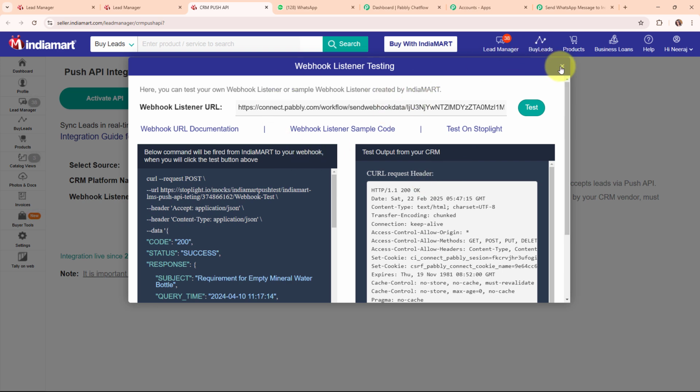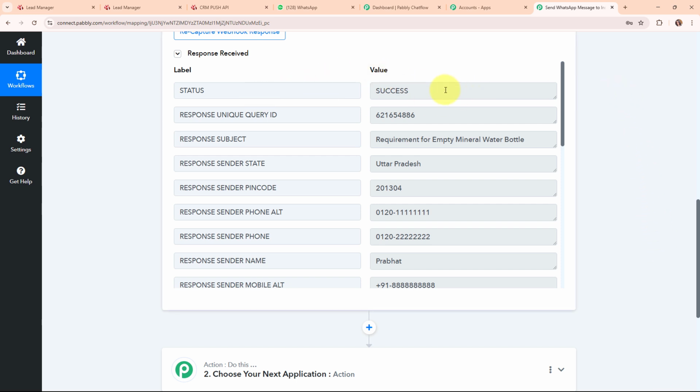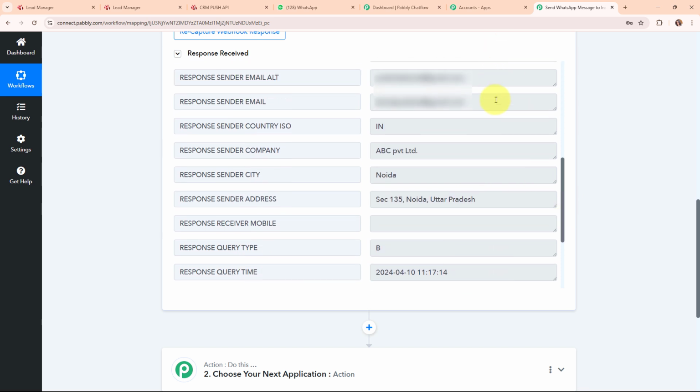So now let's go and check our Pabbly workflow. Here you can see we have received a successful response where we have received the status as success, a unique query ID, and the subject as requirement for empty mineral water bottle. As you know, I run an astrology business, and instead of receiving an astrology service inquiry, I have received a query for empty mineral water bottle. That is because I've generated a test lead to set up this automation, and this is the test response that I have received. Here you can see the sender state, pin code, phone number, name, mobile number. Scrolling a little down, you can see sender's email address, country code, company, city, address. Scrolling a little more down.